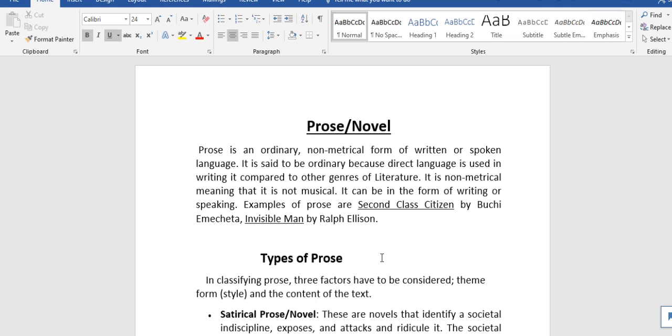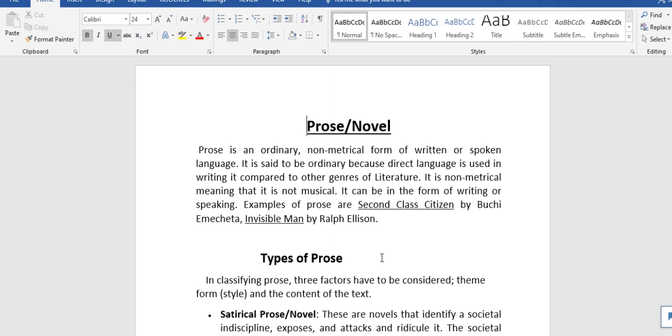Now, if we are asked what is a prose, what are we going to say? Let's look at this. Prose is an ordinary, non-metrical form of written or spoken language. What do we mean by this?